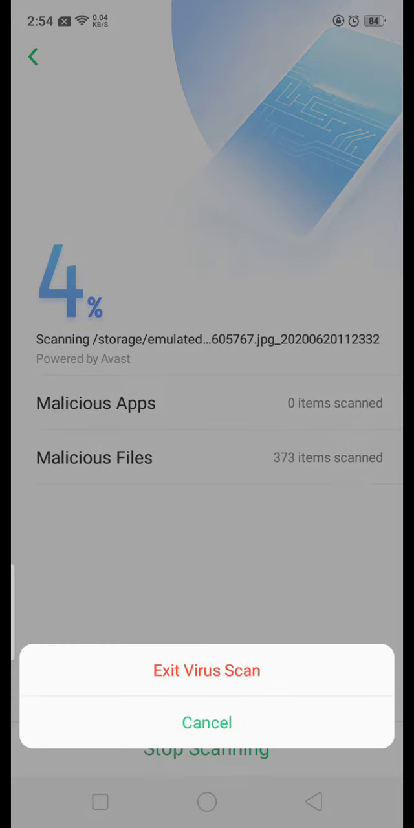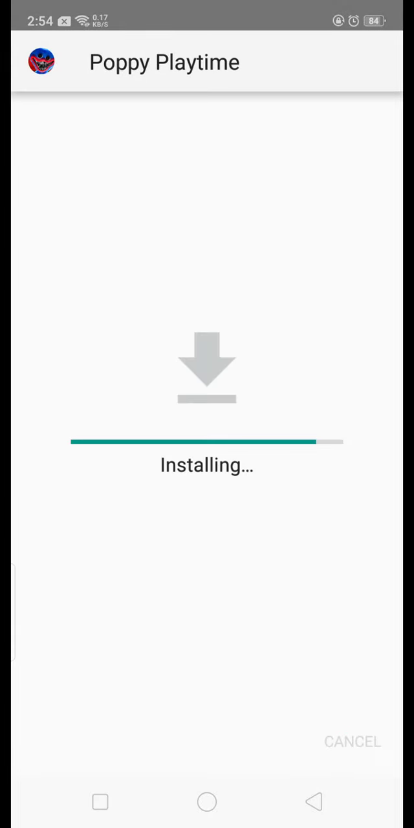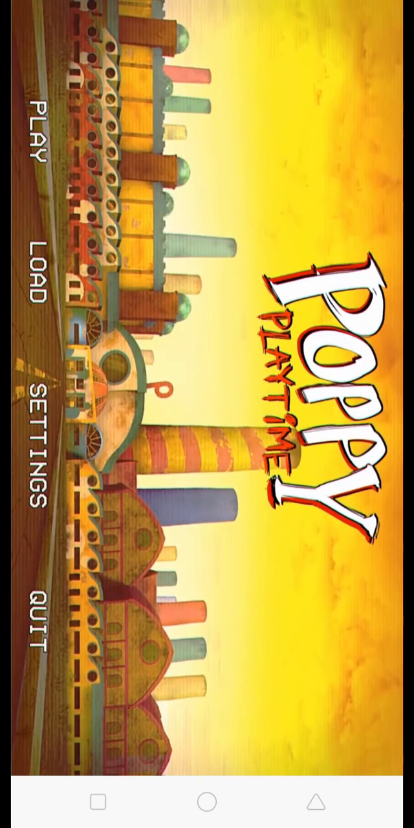just skip this. Press install. It may take a while. Okay, here. But it may say something about files, but I'm gonna show you later.